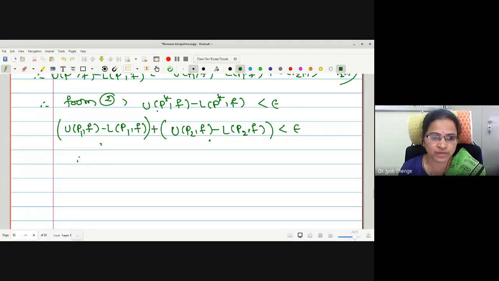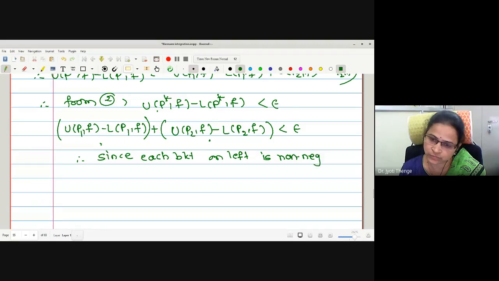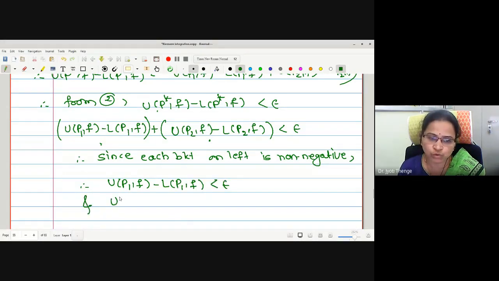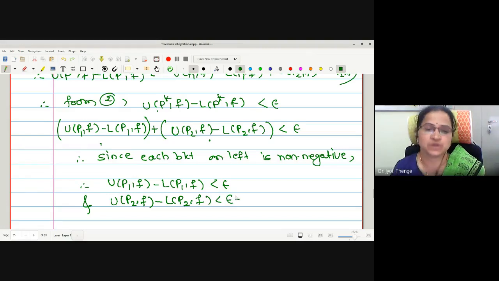Since each bracket on the left is non-negative and the addition is less than epsilon, we can write the terms separately as less than epsilon. Therefore, U(P1, f) minus L(P1, f) is less than epsilon and U(P2, f) minus L(P2, f) is also less than epsilon.